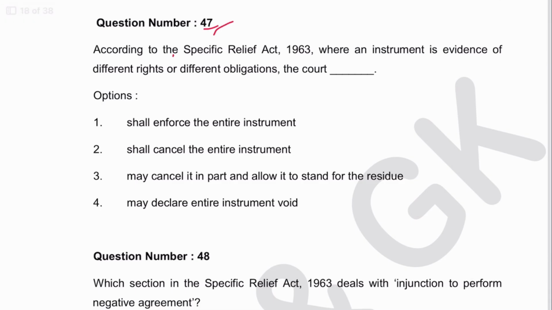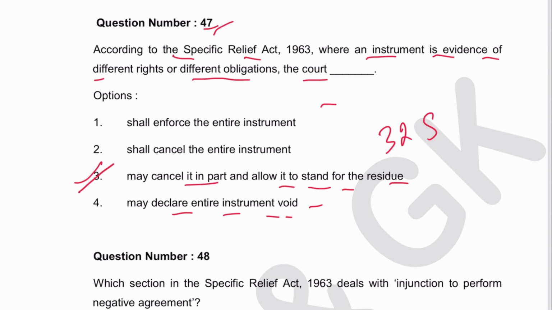Next 47. According to the Specific Relief Act, where an instrument is evidence of different obligations, the court shall enforce, shall cancel, may cancel in part, allow it to stand for the residue, may declare the entire instrument void. It may cancel it in part or allow it for the residue. 3 is the answer. And this is mentioned in Section 32 of the Specific Relief Act.